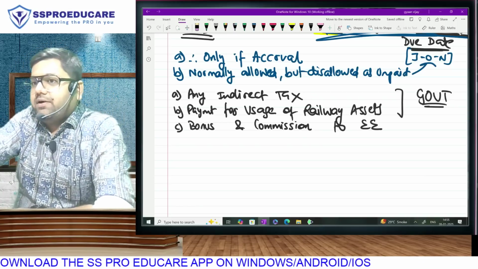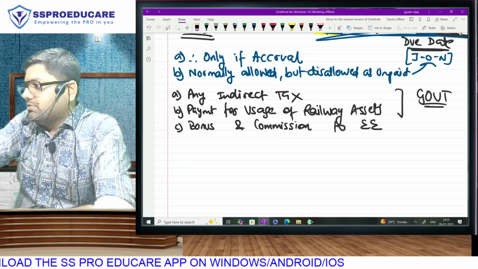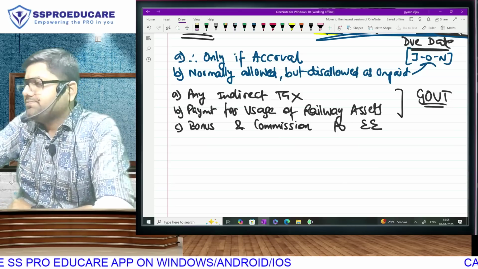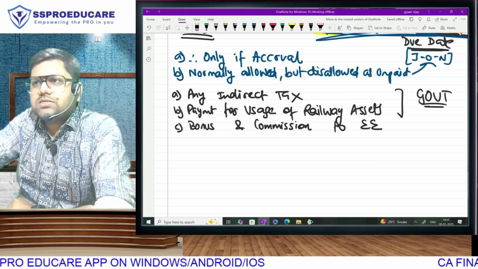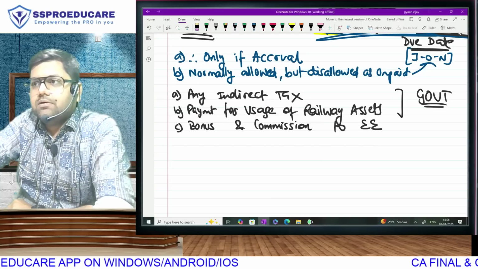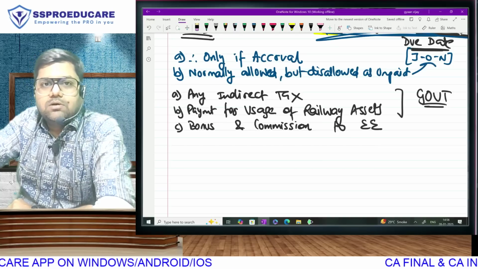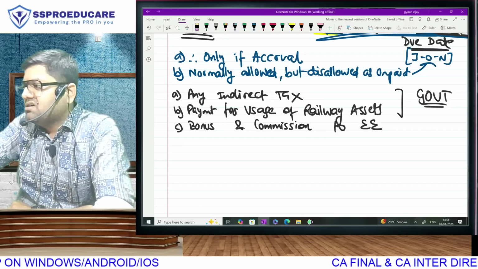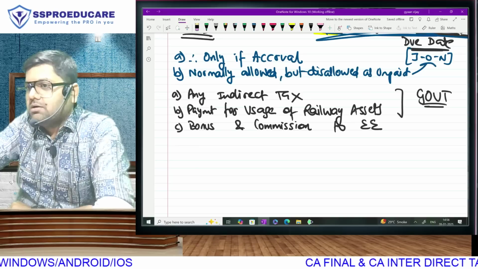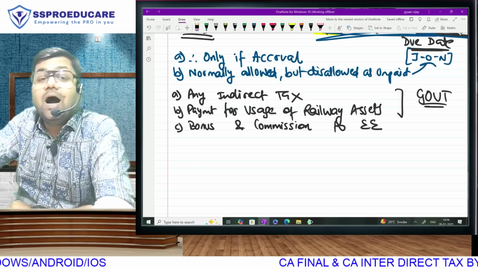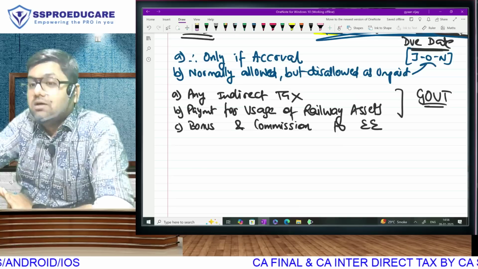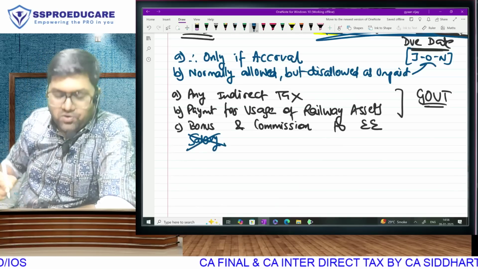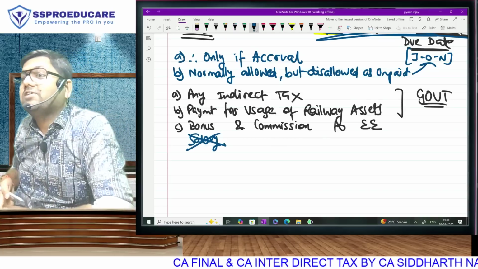Bonus to employees paid. Allowed or disallowed? Allowed. Paid, unpaid on due date, not balance sheet date. Commission to employees unpaid. Disallowed. Salary to employees unpaid. Allowed or disallowed? Why, sir? Because the section mentions only bonus and commission. Institute will ask you salary unpaid.